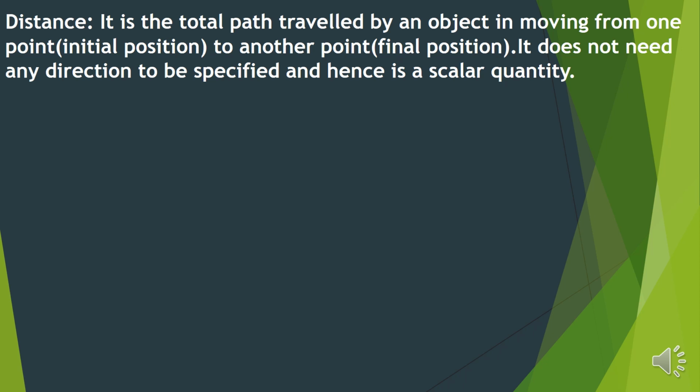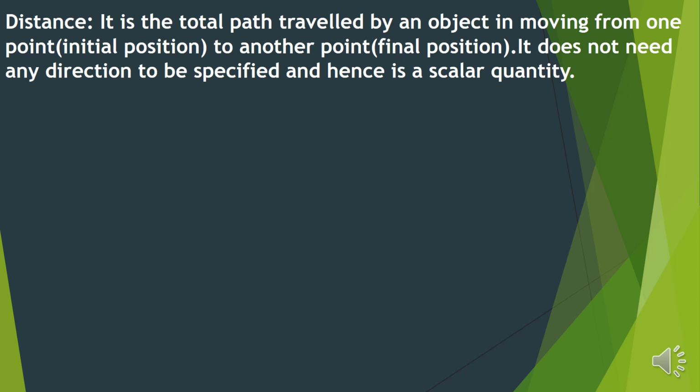Now what is a scalar quantity? For now in 9th class, you can only know that if no direction is required, we call it scalar quantity. More detail about it you will be studying in your 11th standard if you opt for science. But for now you can only remember, if no direction specified, it will be a scalar quantity.